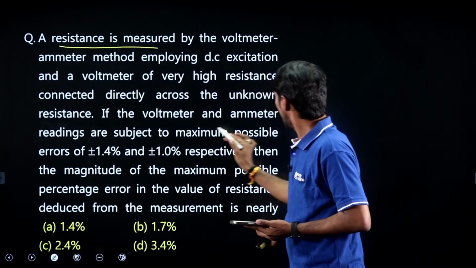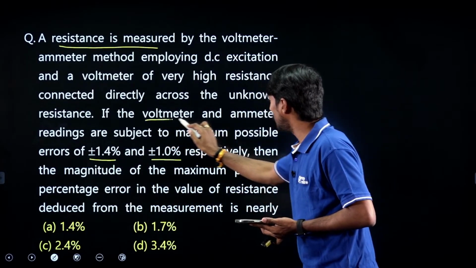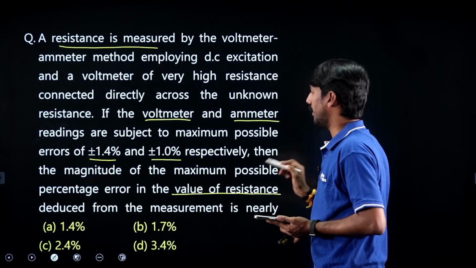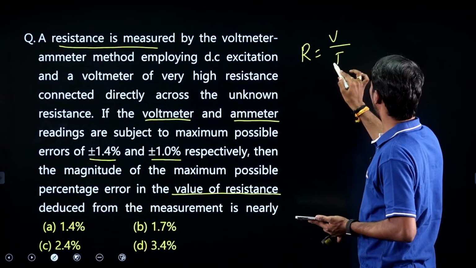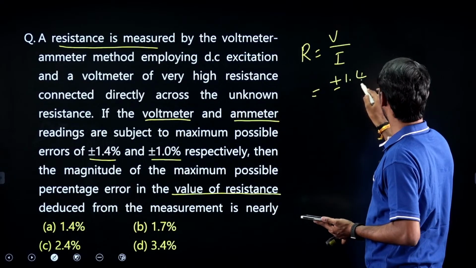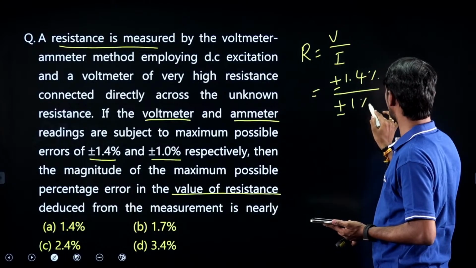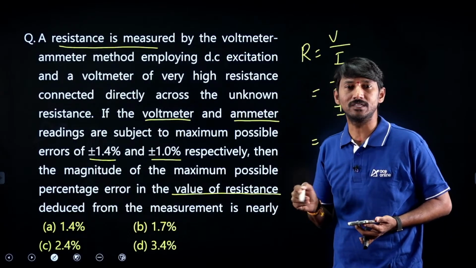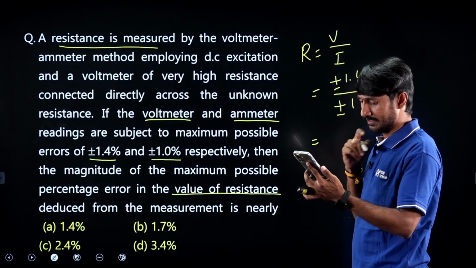And then here the maximum error possible 1.4% and 1%. Voltmeter error, ammeter error, both are given. What is asking? Find the value of error in the resistance. What is the formula? R is equal to V by I. What is the V error? Plus or minus 1.4%. What is the I error? Plus or minus 1%. Right? If percentage errors are there in the denominator operation, errors must be added. Very simple. Right?